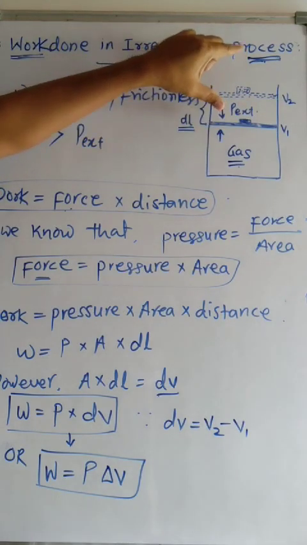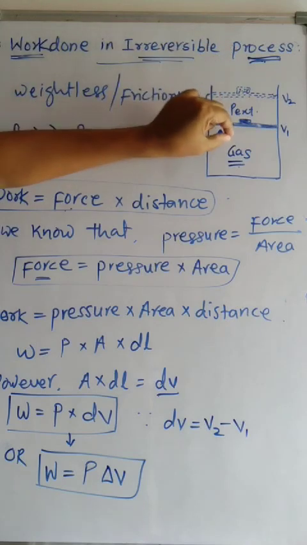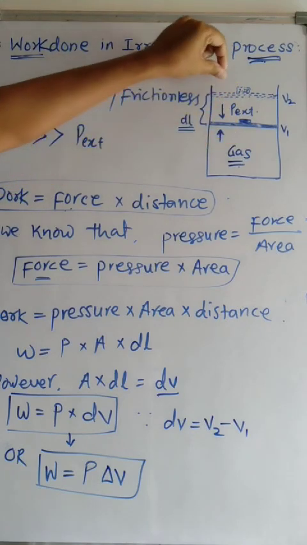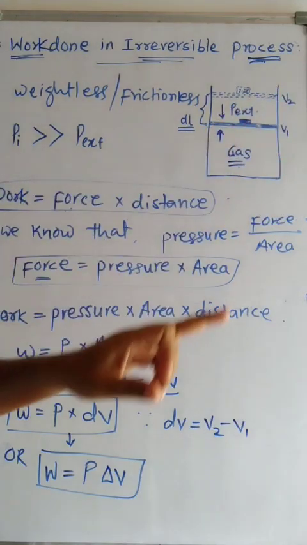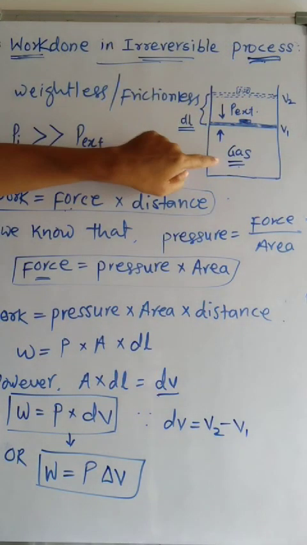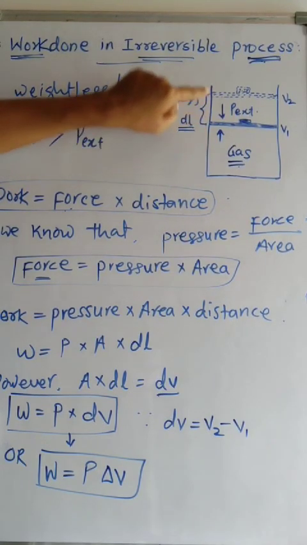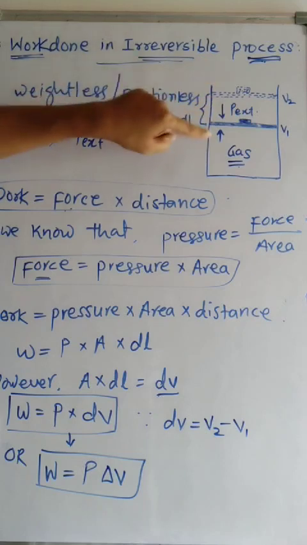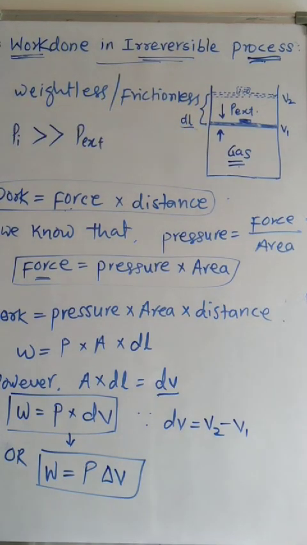During this expansion of the gas, since the external pressure is very low, the gas will expand, and the volume of the gas changes from V1 to V2. During this expansion the piston is moved from this place to this place, and that distance traveled by the piston is given as dl.